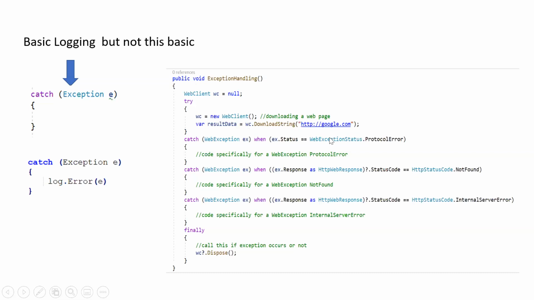We are checking whether the web exception status is an error, and if the exception is about that, it will be logged. If not, if the page is not found, it will go in this catch. If it is some internal server error, it will go there. If none of these catches match, then we should have this catch so that it will log the generic exception. But specific exception logging should be there.